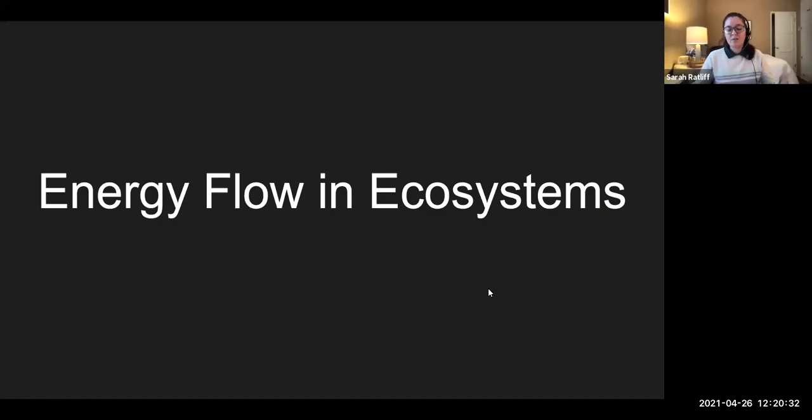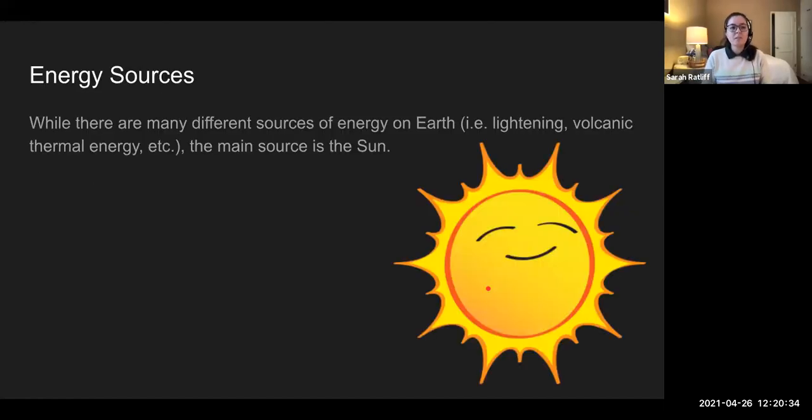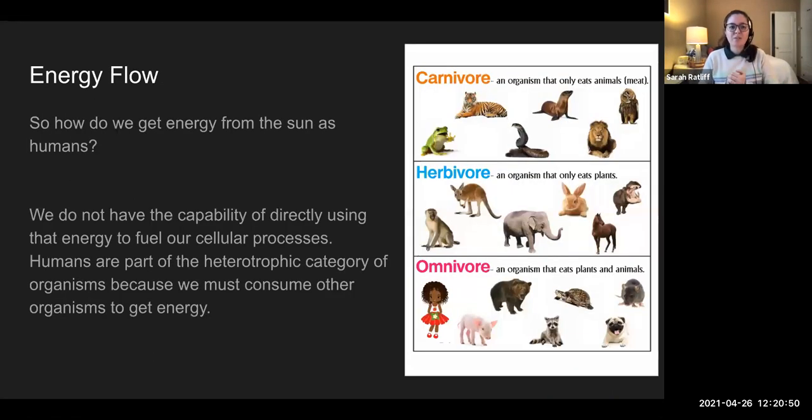All right, so energy flow in ecosystems. On Earth, we have different sources of energy: lightning, volcanic thermal energy, and so on. But our main source is the sun. The sun gives us almost all of the energy that we use. So how do we get energy from the sun?